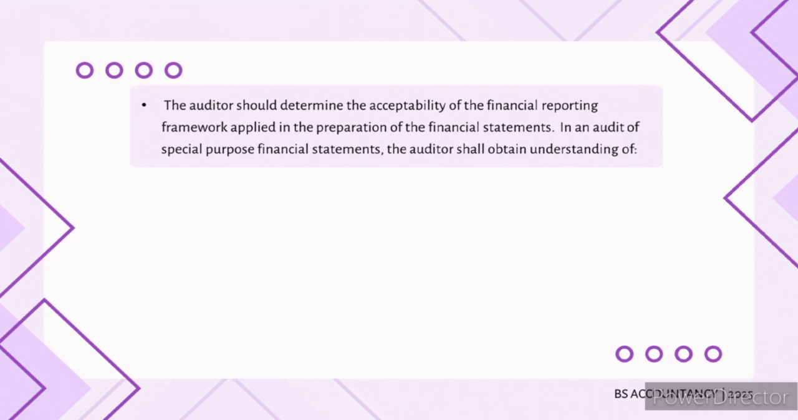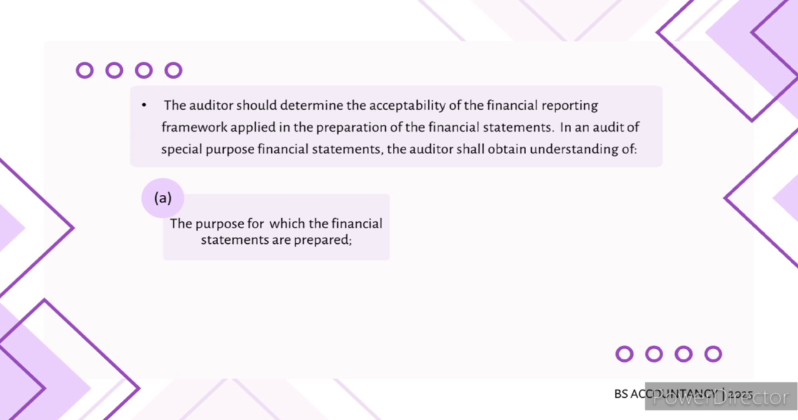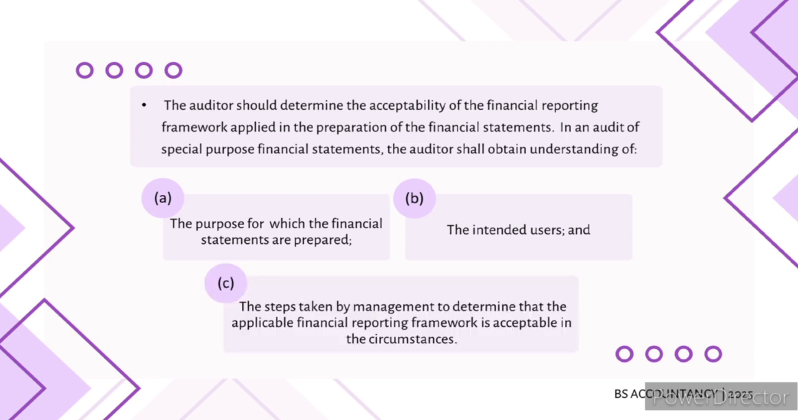In an audit of special purpose financial statements, the auditor shall obtain an understanding of the purpose for which the financial statements are prepared. This means the auditor needs to understand the reason behind their creation. And next, the intended users. The intended users matter because they influence what information should be included and how it's presented. And next, the steps taken by management to determine that the applicable financial reporting framework is acceptable in the circumstances.